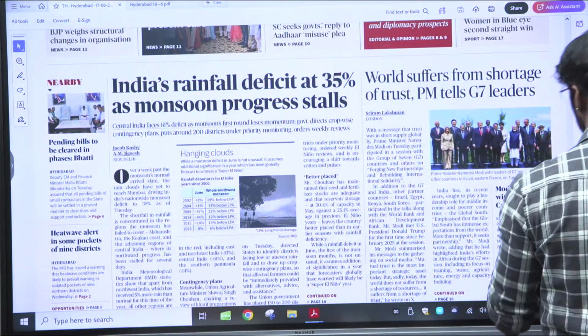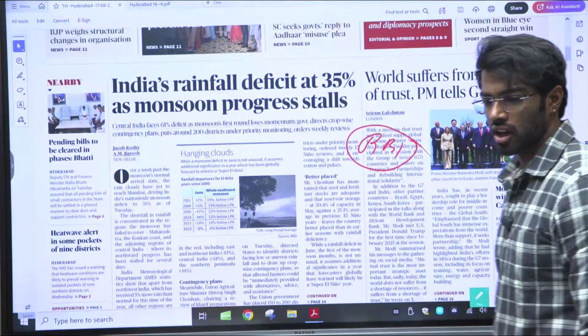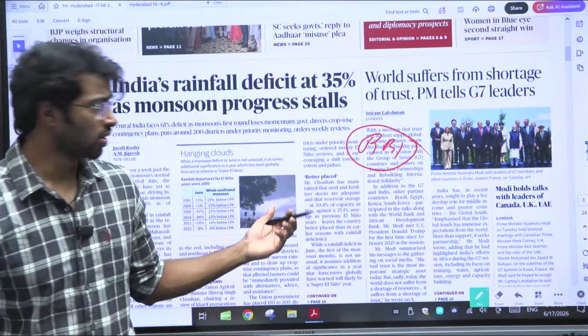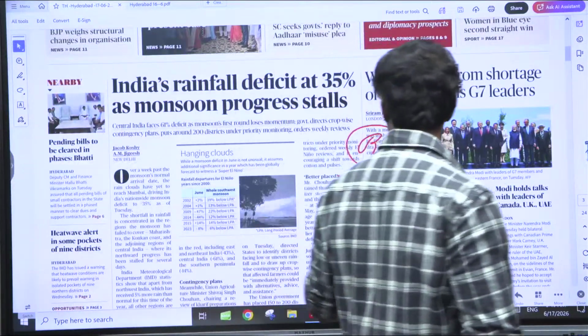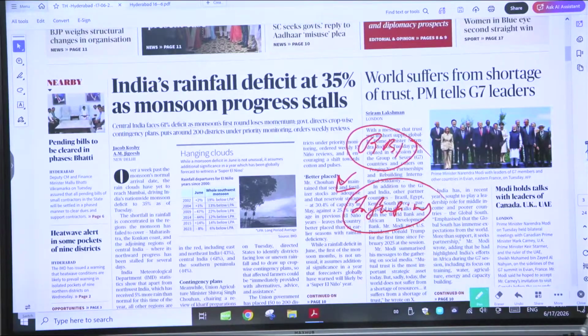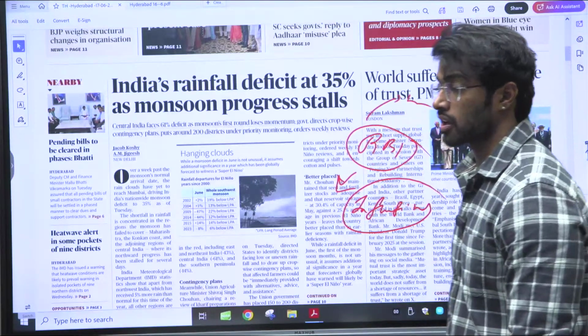And the third thing is RBI. RBI is actually worried. Why is RBI worried? The reason is, what does RBI do? RBI controls inflation. RBI's main ideology is to control inflation. If it cannot control inflation, what will happen? Right? Higher vegetable prices, higher cereal prices, higher pulses prices. All the inflation is happening.